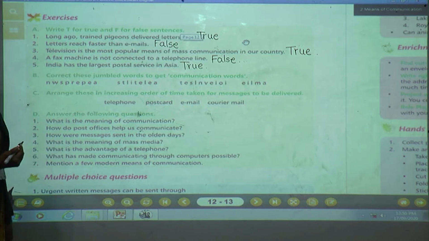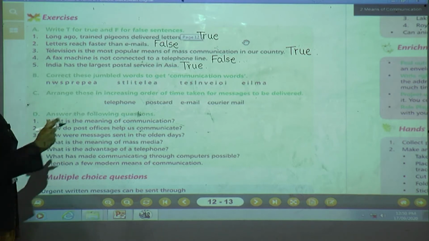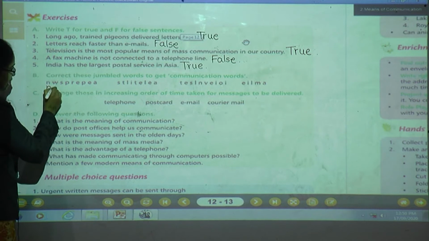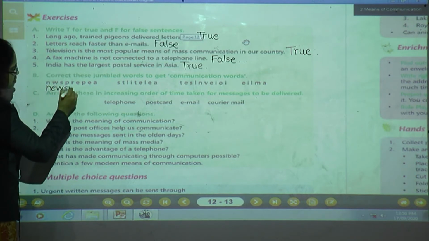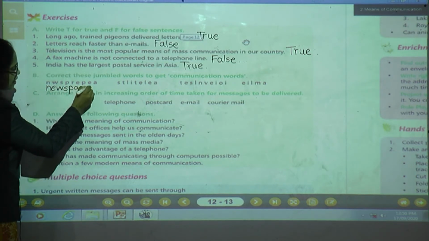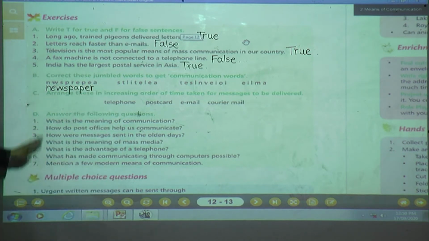I told you to read whichever hard words you find. You have to underline those words and read those words 5 times. Now come on, tell me the spelling of newspaper. What is the spelling of newspaper, children? N-E-W-S-P-A-P-E-R. Newspaper. Understood? Done? Okay. Next, what can you see?